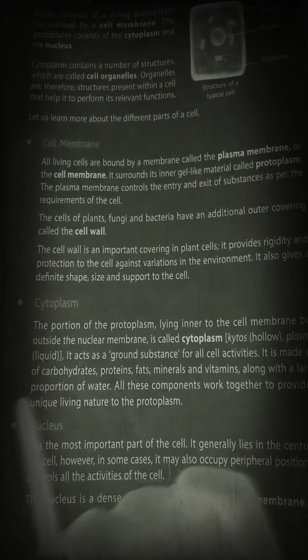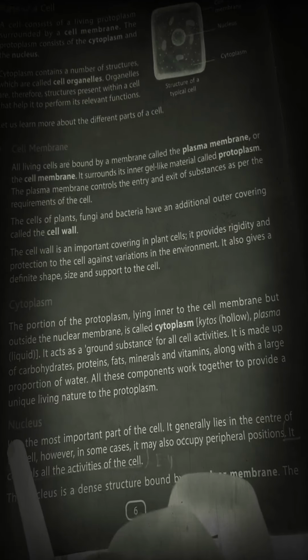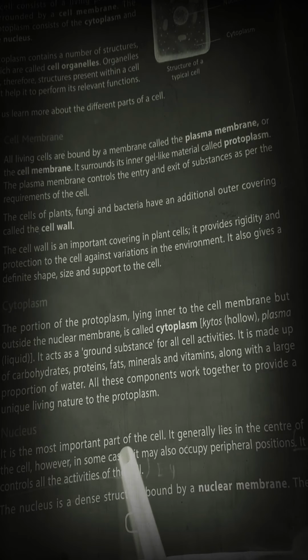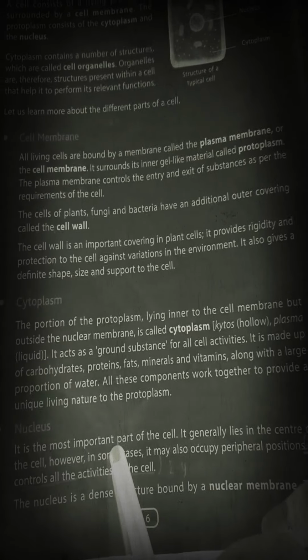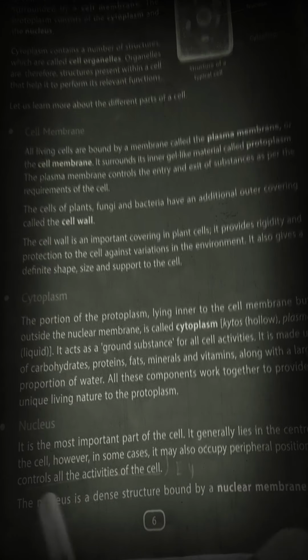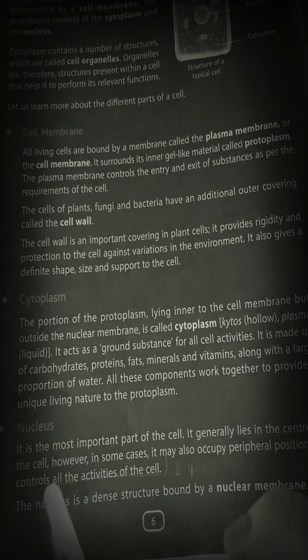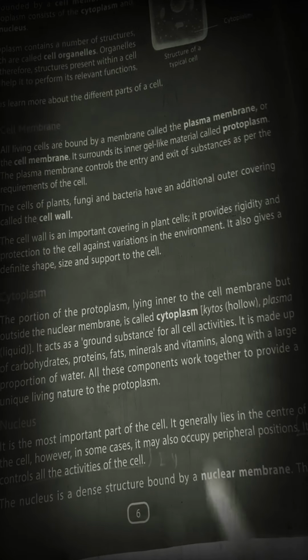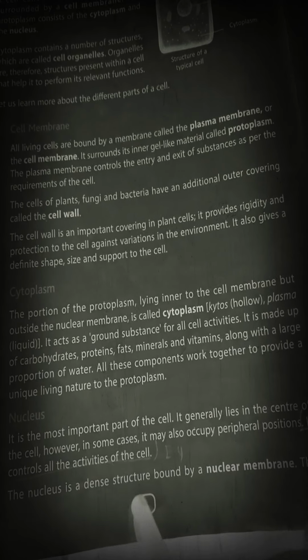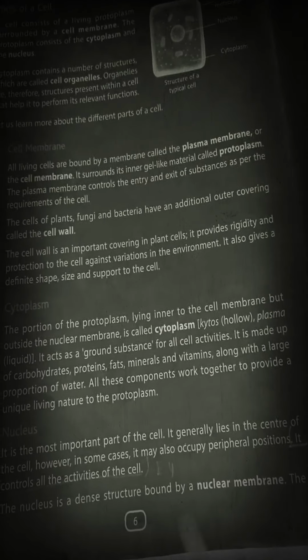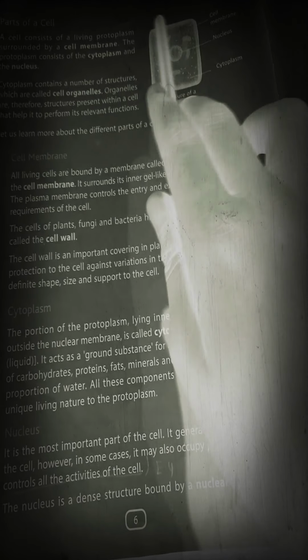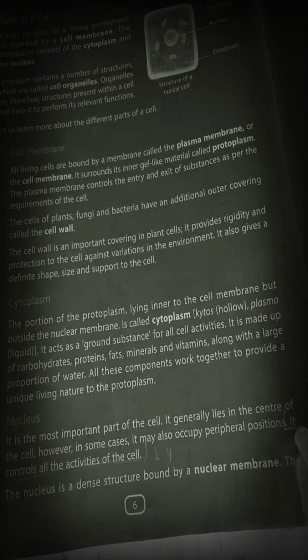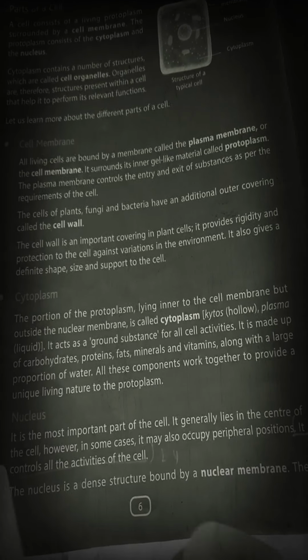Today we are going to discuss the nucleus. What is the nucleus? It is the most important part of the cell and lies between the cytoplasm and the nuclear membrane. What is the nuclear membrane? It is a dense structure which surrounds the nucleus, the same as a cell is surrounded by the cell membrane or plasma membrane. It is very important because it controls all the activity of the cell. Now let's discuss more about it.